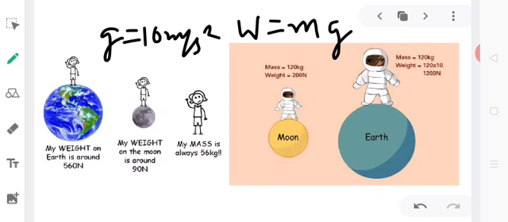The value of acceleration due to gravity on moon is 1/6 that of earth. So if the weight is 1200 newton on earth, it is 200 newton on moon. So mass is a constant quantity, whereas weight keeps on changing. Why does weight keep on changing? Due to change in the value of acceleration due to gravity.